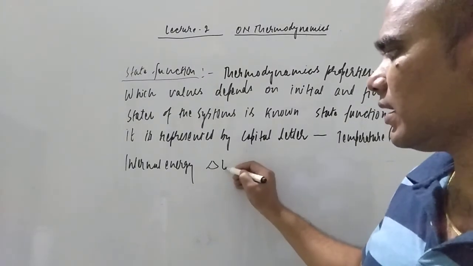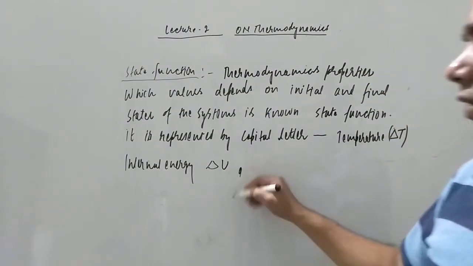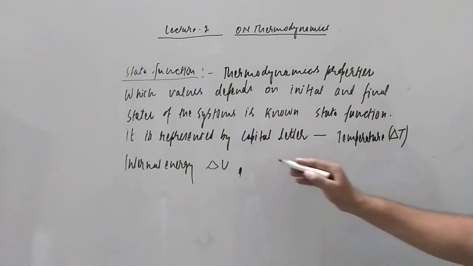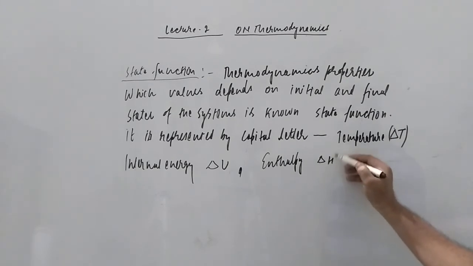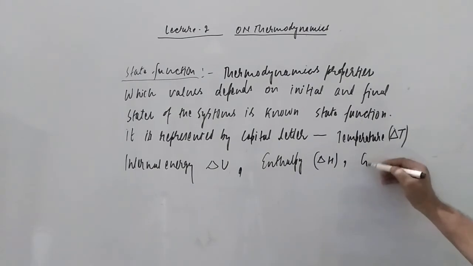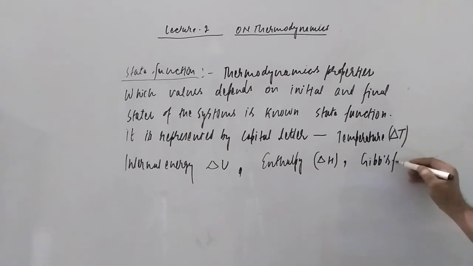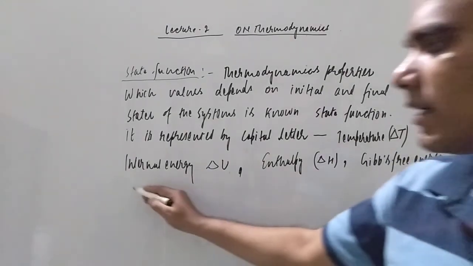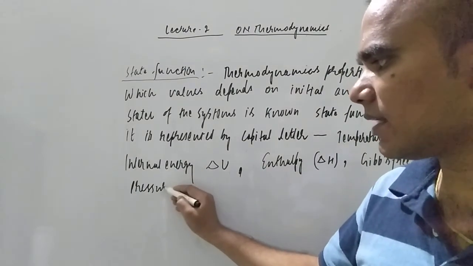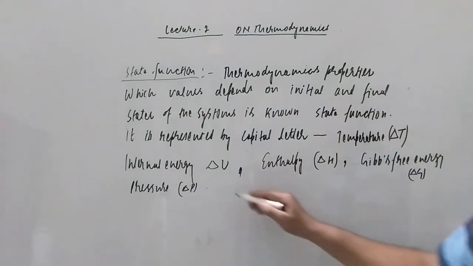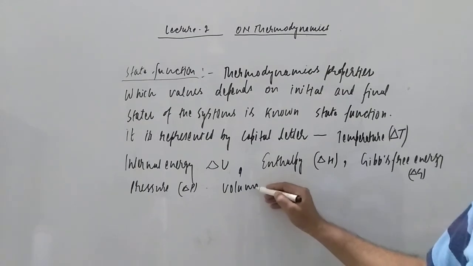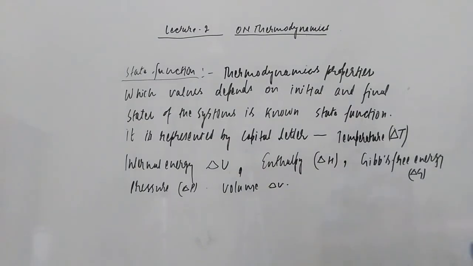Internal energy, this is delta U. If you are talking about enthalpy, enthalpy is also a state function, that is delta H. If you are talking about Gibbs free energy, that is delta G. Pressure is also a state function, that is delta P. And volume is also a state function, that is delta V. They are the state functions.